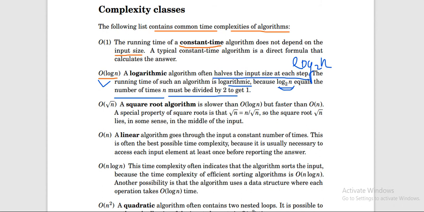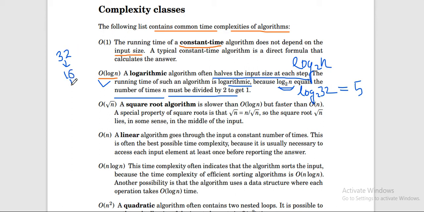Okay, let me give you an example. Suppose we write log base 2 of 32. So what is the answer? The answer is 5. The same happens with the loop. If you take input as 32, in the next step you halve it, and it will become 16.